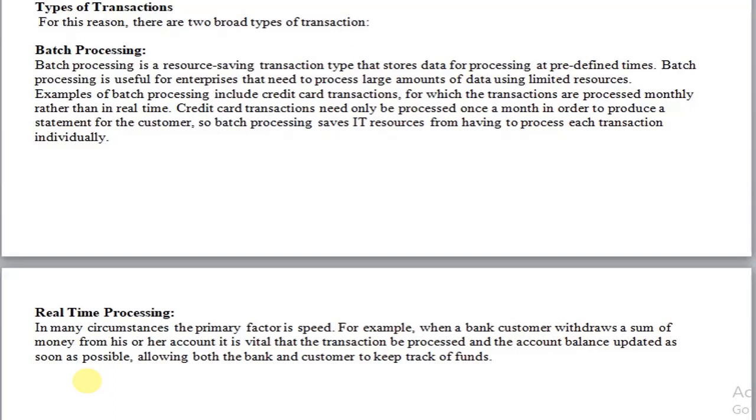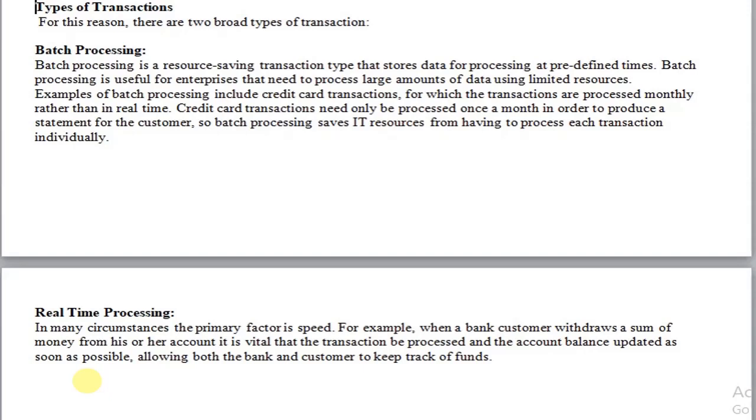Another type of transaction processing is real-time processing. Real-time processing can be better understood by taking a suitable example. Imagine that I'm going to a bank in order to withdraw money. After withdrawing money, immediately the balance has to be updated in my account, so that the bank as well as the customer can keep track of their funds.